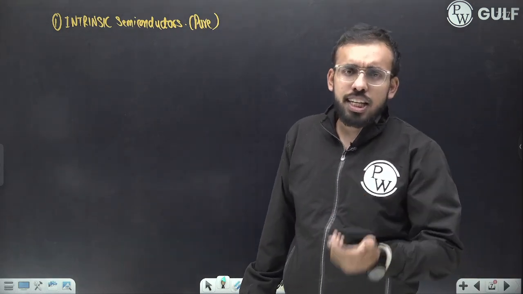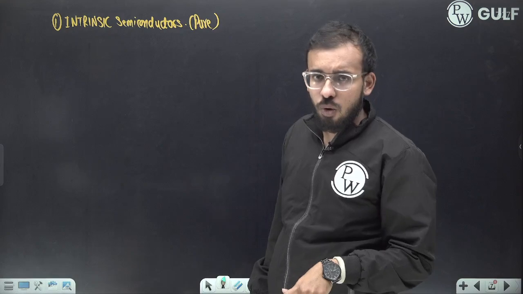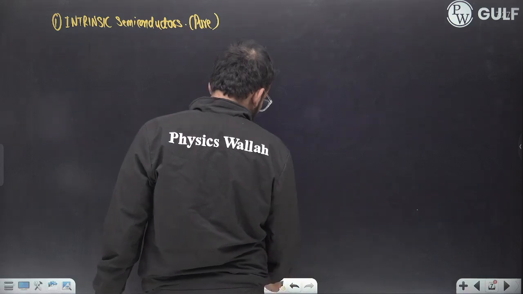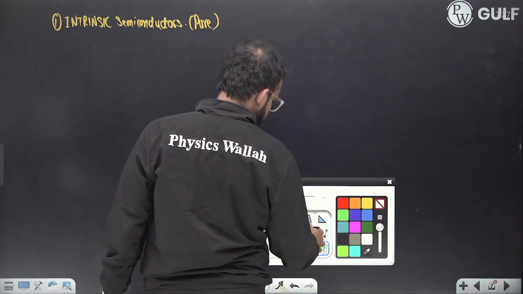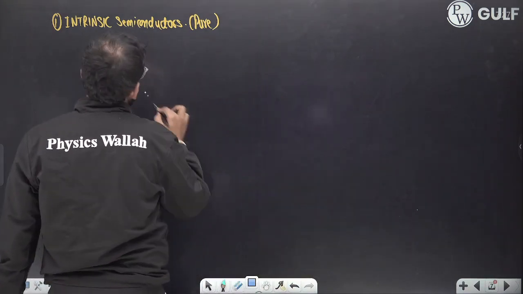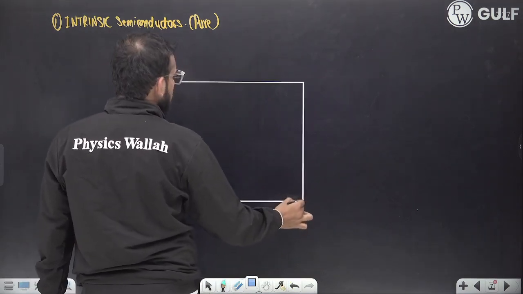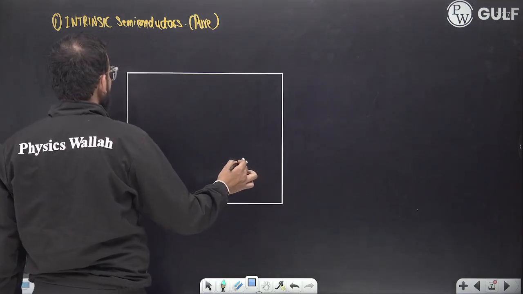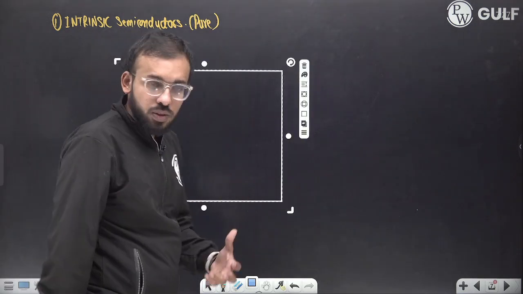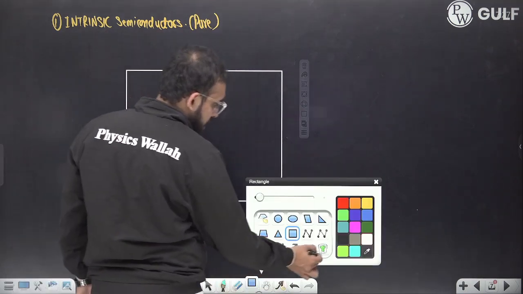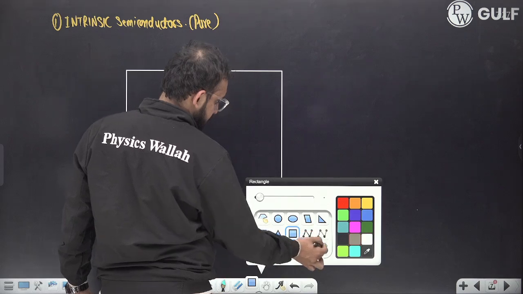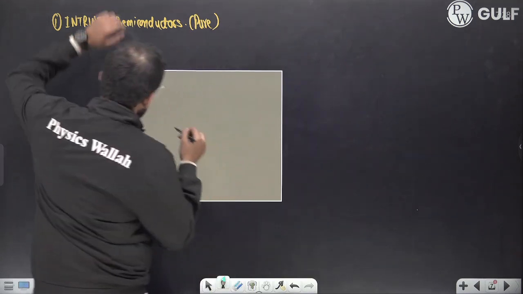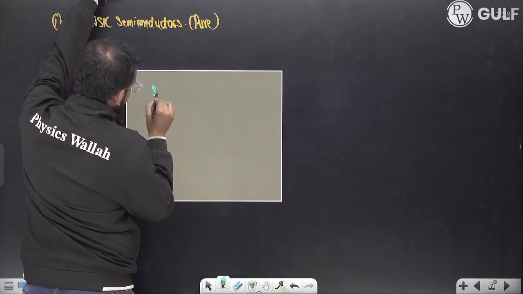Which bond does the silicon form? First of all, type in the comment section: ionic bond or covalent bond, quickly. All the things that I would be telling you right now would be true for germanium as well. Imagine that there is this silicon crystal. So silicon atoms would be there, of course.